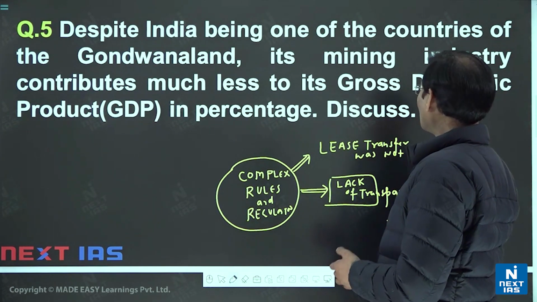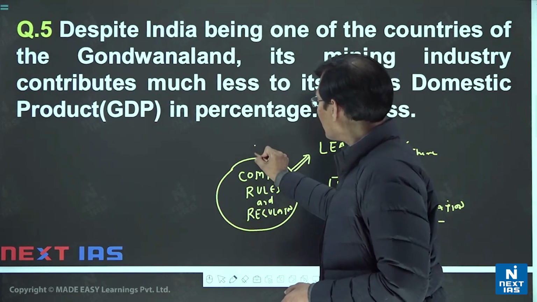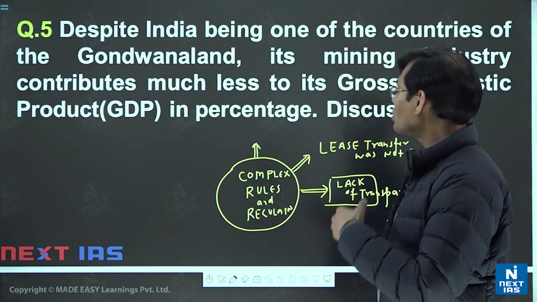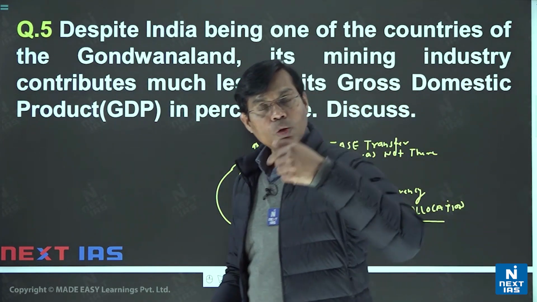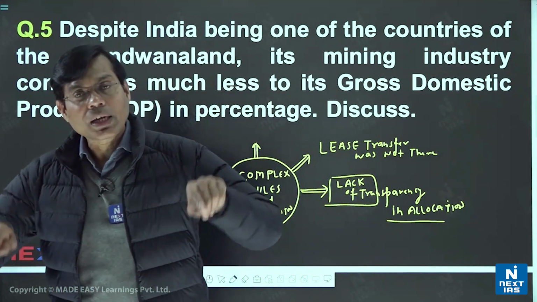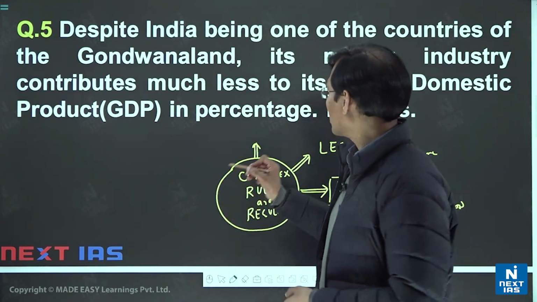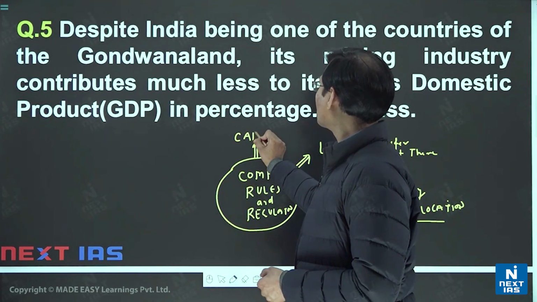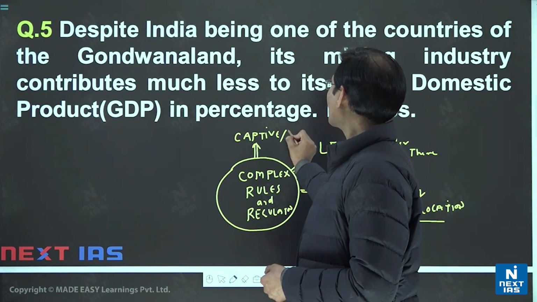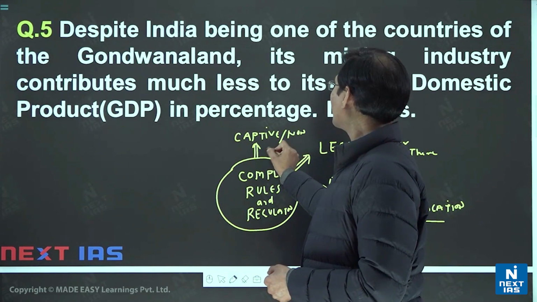Also, under rigid or complex rules, companies were forced to use the minerals only for particular activities, and they were not allowed to put surplus into the market; that we call captive versus non-captive. Captive versus non-captive. So any 2 or 3 points you can remember.